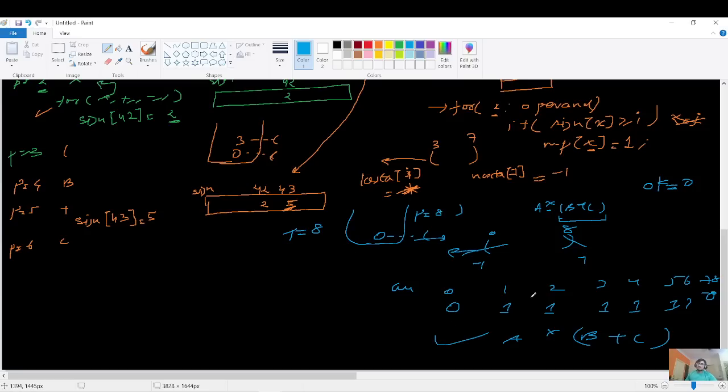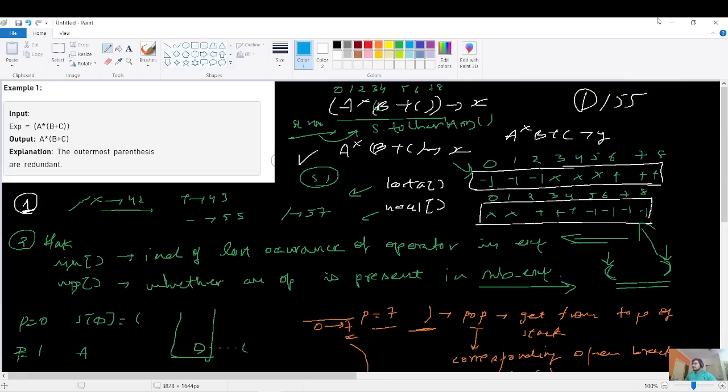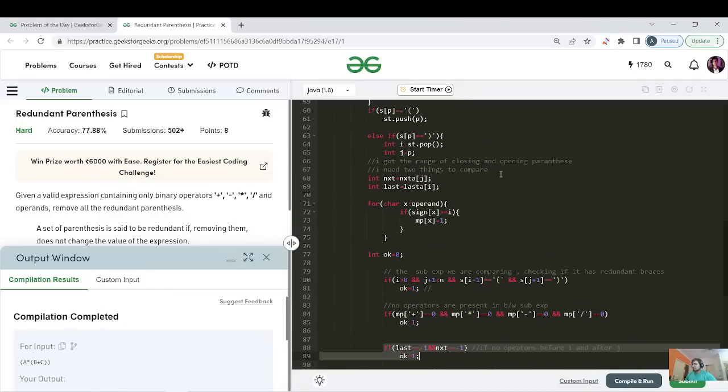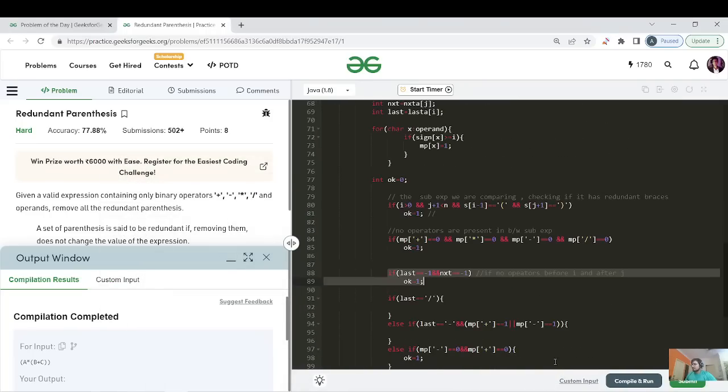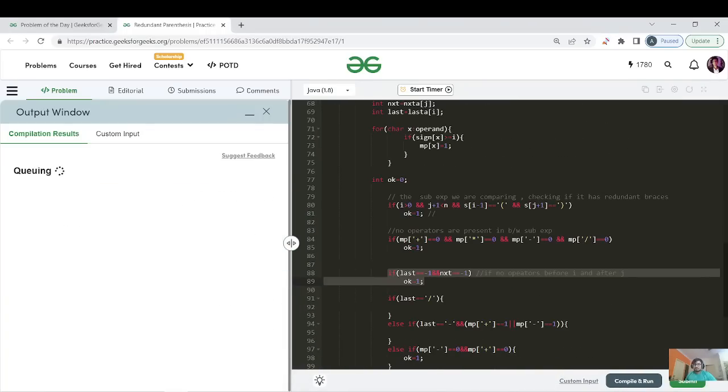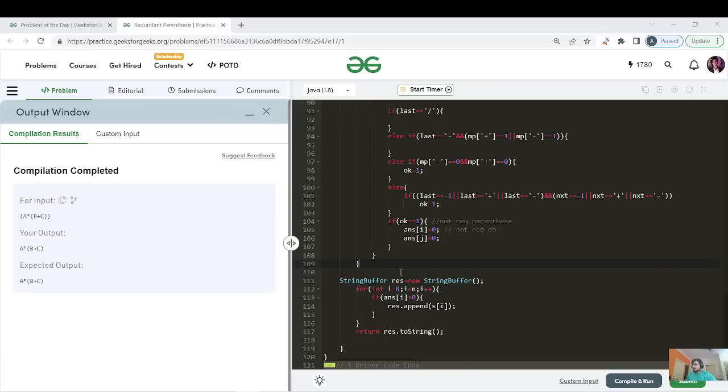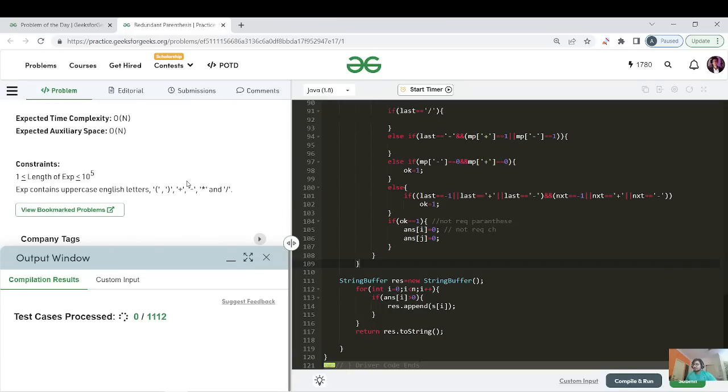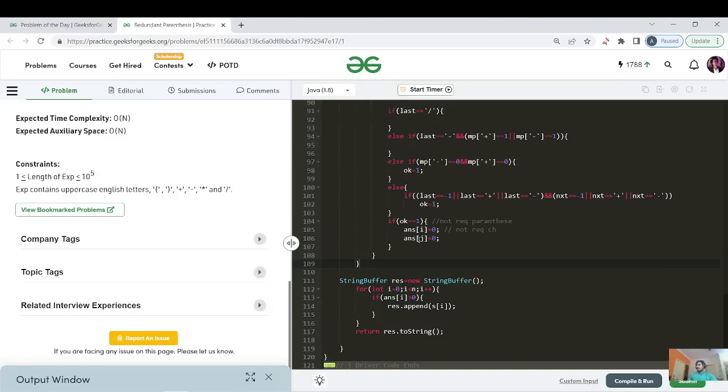But still, guys, I will encourage you to please run the same code for some more test cases, and you will definitely get it right. Let us compile and run, and then we'll hit the submit button finally. Yes, it is successfully compiled, and the time complexity is just a for loop, so it is O of n, and n is 10 power 5, I guess, which is definitely less than 10 power 8, so it will not give a TLE. Let us verify that. So it has been successfully submitted, guys.